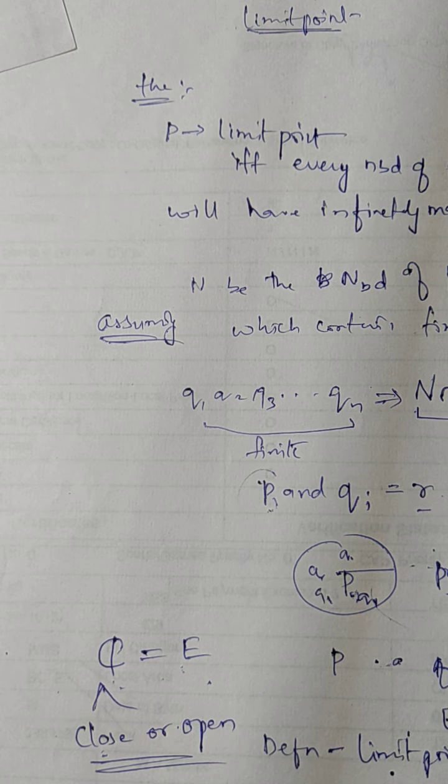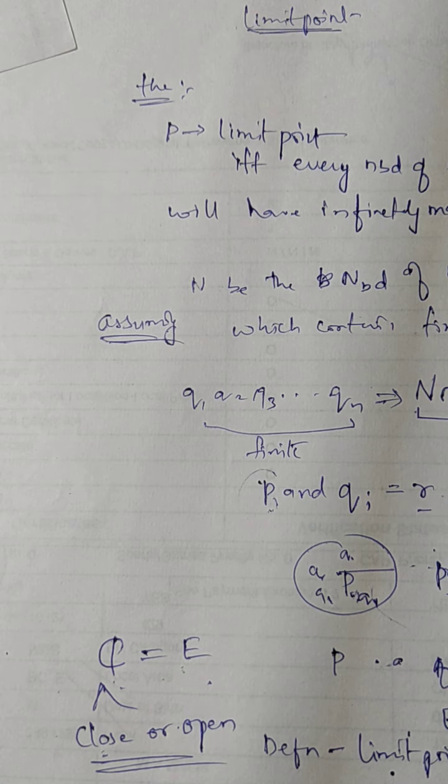Now, the set of all integers is not a perfect set because the limit points of this set do not belong to the set of all integers. So it is not a perfect set. The set of all integers is also not open. All right.